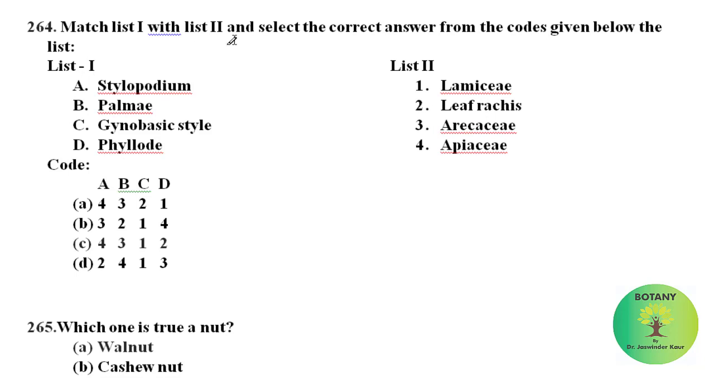Match list 1 with list 2 and select the correct answer using the codes given below. Stylopodium is present in family Apiaceae. Palmae is other name of family Ericaceae. Gynobasic style is present in family Lamiaceae. Phylloclade is a modification of leaf rachis. So among these, option C is correct.